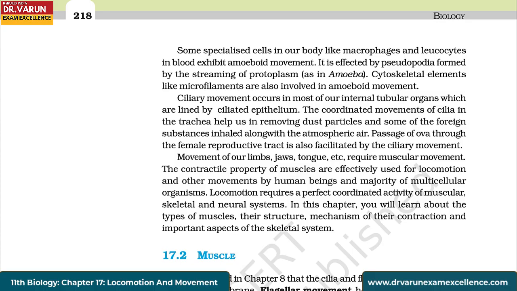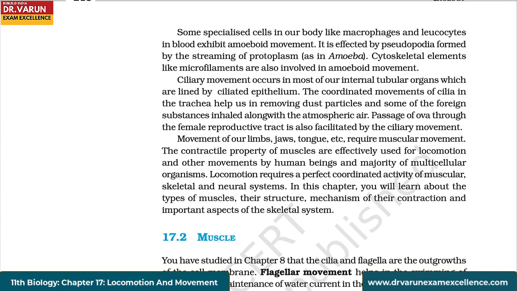Ciliary movement occurs in most of our internal tubular organs, which are lined by ciliated epithelium. The coordinated movements of cilia in the trachea help us in removing dust particles and some of the foreign substances inhaled along with the atmospheric air. Passage of ova through the female reproductive tract is also facilitated by ciliary movement.